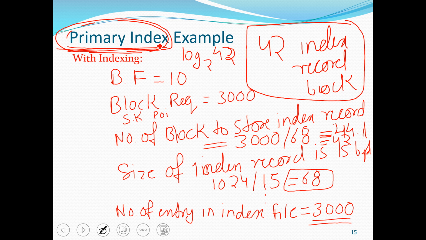Okay, so the number of blocks required to store records is 3000, and we are using one entry for each block. So the number of entries in the index file is 3000, and the number of blocks required to store 3000 index entries is 44 blocks. Sorry, 44 blocks. So this will not be 42, it will be 45.